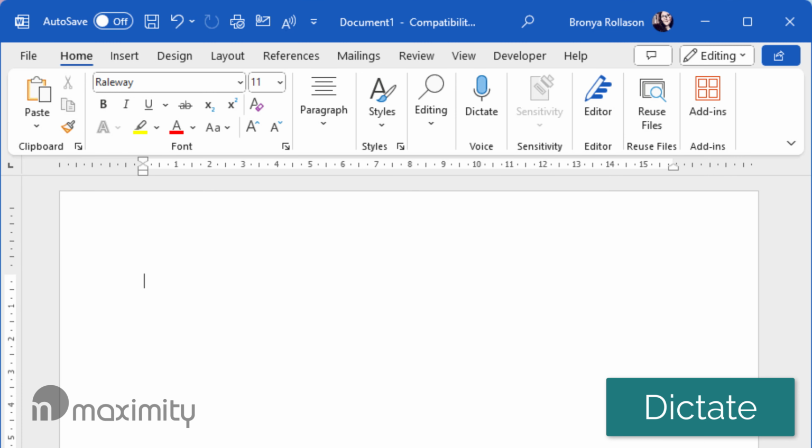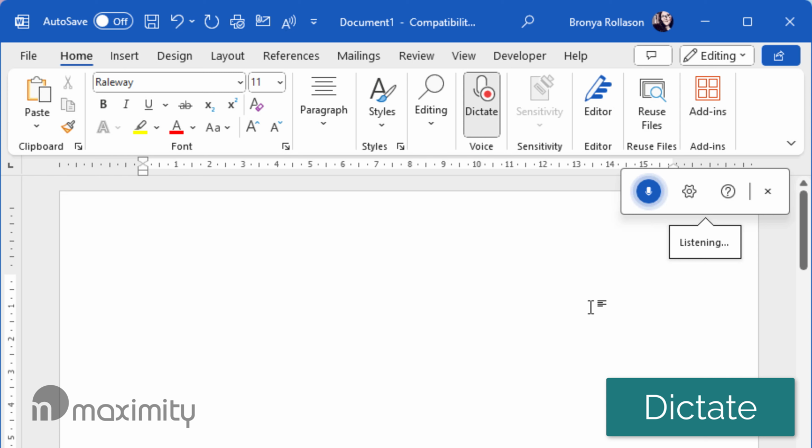If, like me, you can't be bothered to type sometimes, Word has the option to dictate. Provided you have a microphone connected or built into your device, you can select the dictate option in the voice section of the home ribbon. And then anything you say will be written down as text.